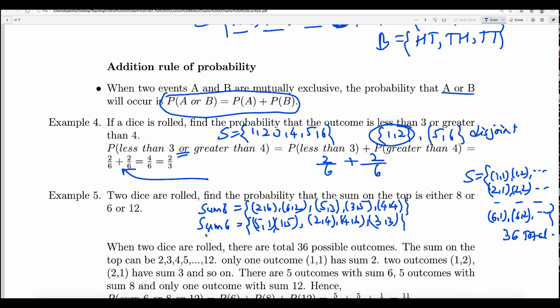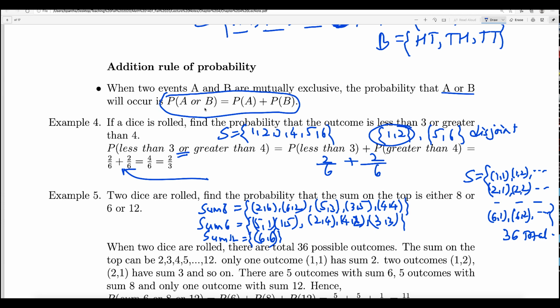How about the sum 12? How many outcomes are there? Sum 12 is basically (6,6) only, right? All other outcomes will not have sum 12. So look at this. Do they have anything common? There is (2,6), (6,2), (5,3), (3,5), and (4,4). There is (5,1), (1,5), (2,4), (4,2), and (3,3), and this is (6,6). All of them are disjoint.